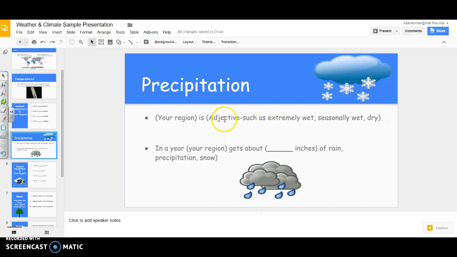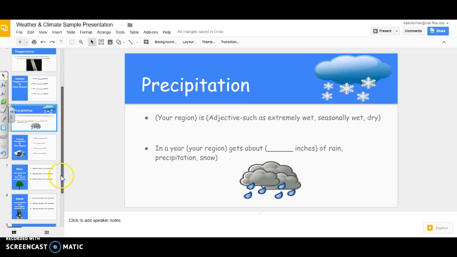Whatever one you have found out, you can type that in. And then I also want to know in a year how much rain your region gets. How many inches of rain does it get? Maybe you can tell me how much snow it gets. Just depends on where your region is at. Maybe your region doesn't have any snow, and maybe your region doesn't really get any rain. You can say this in this slide.